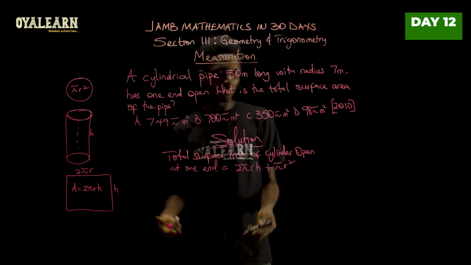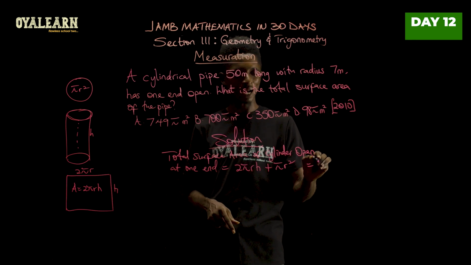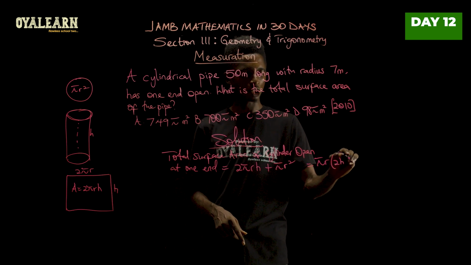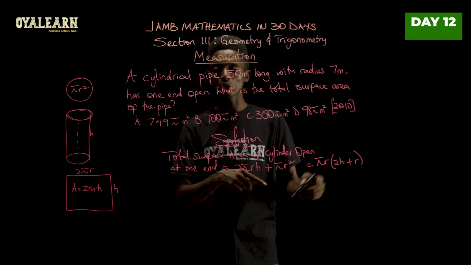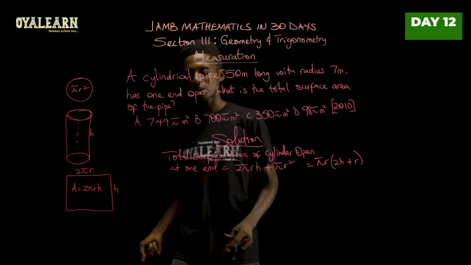Now, you can also find this same equation written as, when you look at these two, they have pi and r in common. So pi r open bracket 2h plus r. So these two equations are the same thing. It's just factorized at this point. But I'll just continue to use this now.